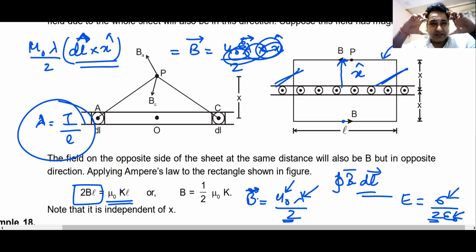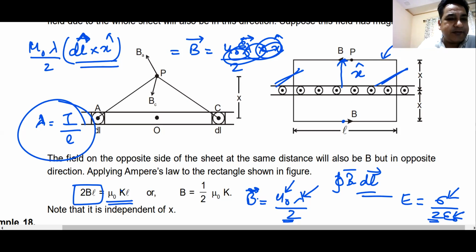Now the next question is a thick sheet. What is the magnetic field due to a thick sheet? I think this is given in SC Verma somewhere. Inside the sheet, outside the sheet, nothing changes. You just have to apply Ampere's law in that way. Nothing else changes. Don't worry about that.